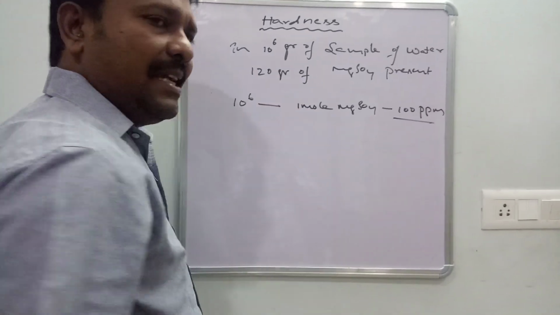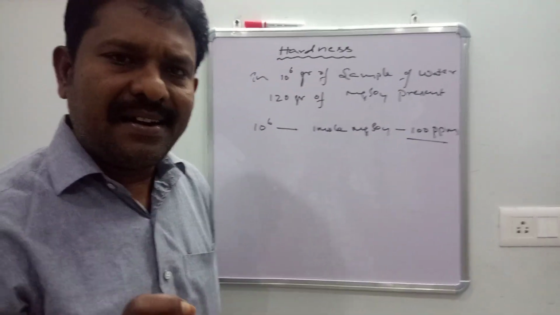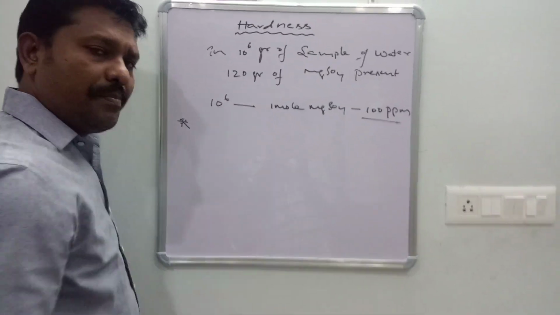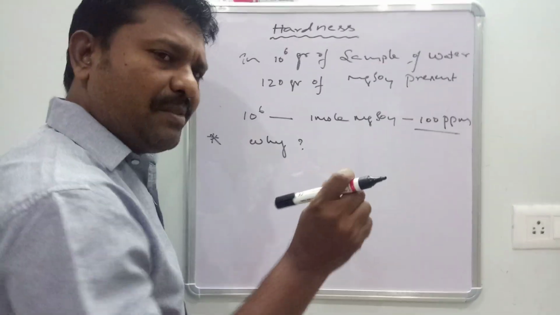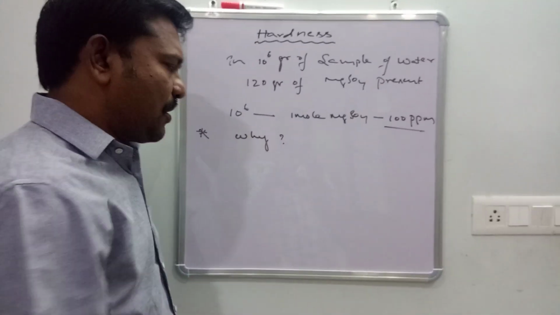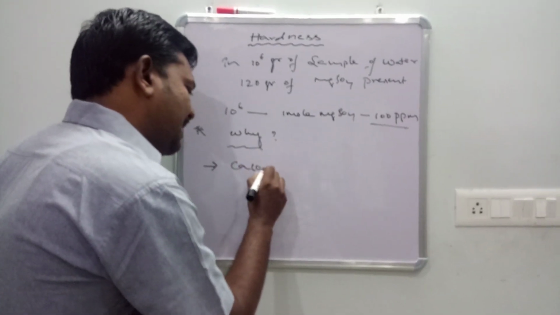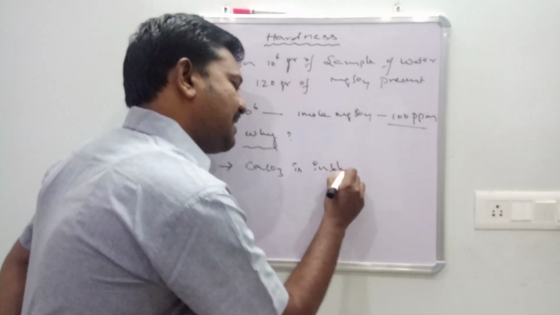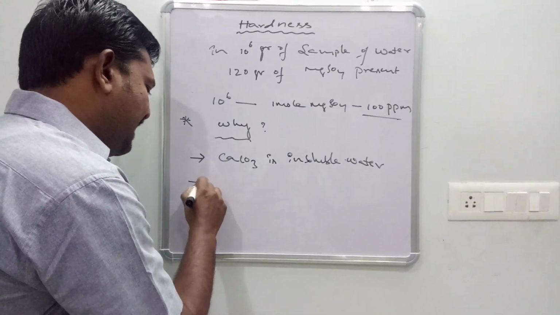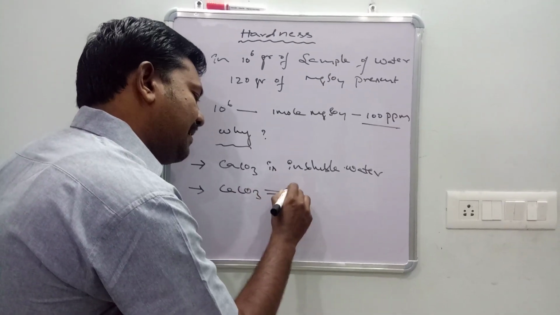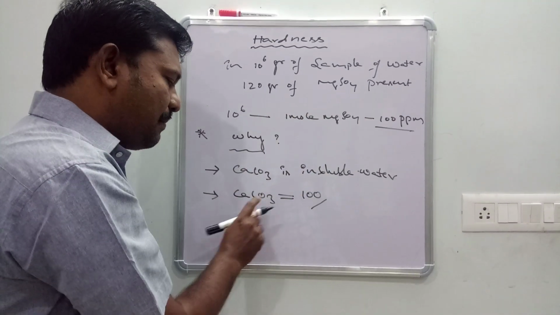Okay. What is the point? 10⁶ grams of water contain 1 mole of hard particle, then its hardness is 100 ppm. The point to remember here is that we said by the weight of CaCO3. Why use CaCO3? Why did we use it as the reference compound and not other compounds? There are 2 reasons. One is CaCO3 is insoluble in water. Since CaCO3 is not soluble in water, hardness is measured by CaCO3. Point number 2, CaCO3 molecular weight is 100, so the calculation is simple and easy.